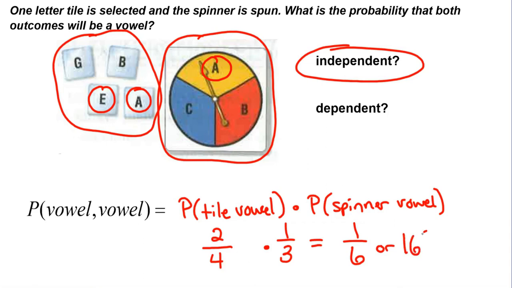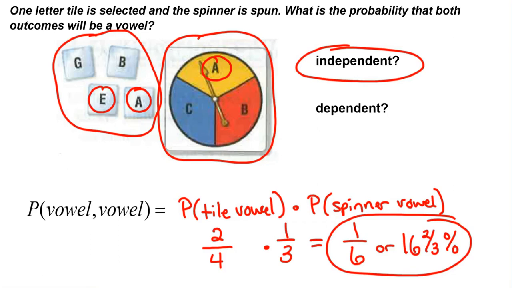or 16 2/3%. And there is my probability. The probability of getting a vowel on both of these is 1/6 or 16 2/3%. So these were independent events.